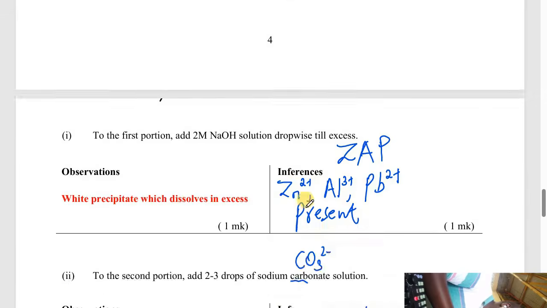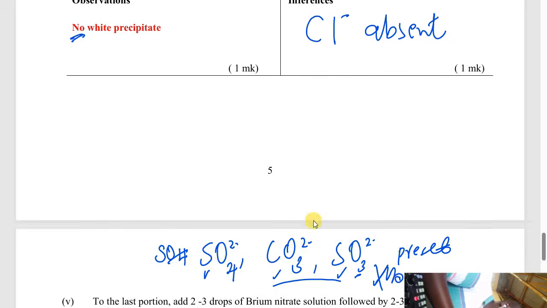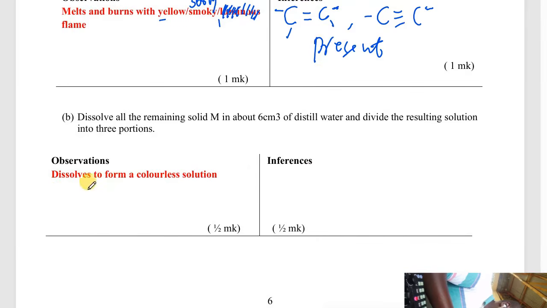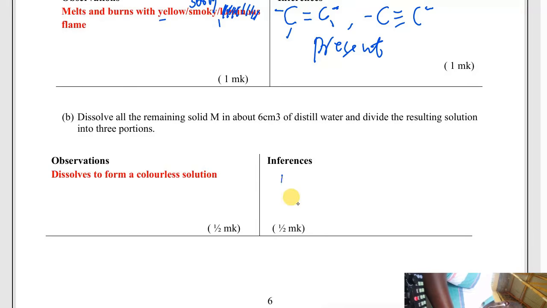Therefore, if you have already identified that we are dealing with organic analysis, you have dissolved the solid and it dissolves to form a colorless solution, it only means one thing. It means that the solid is polar. Only that. It means the solid is polar.